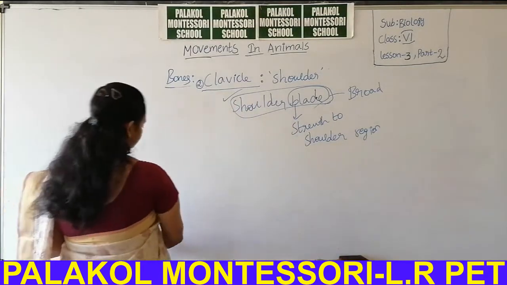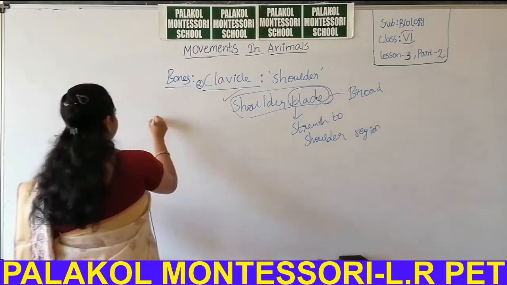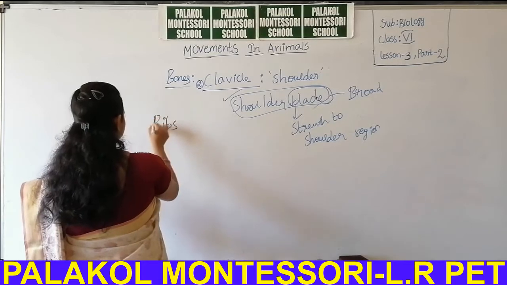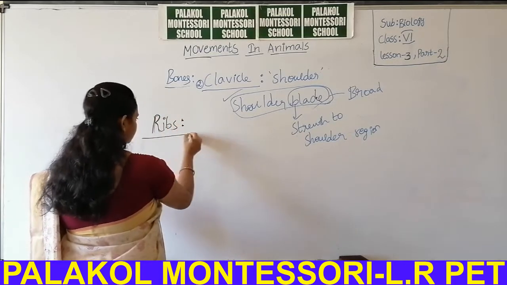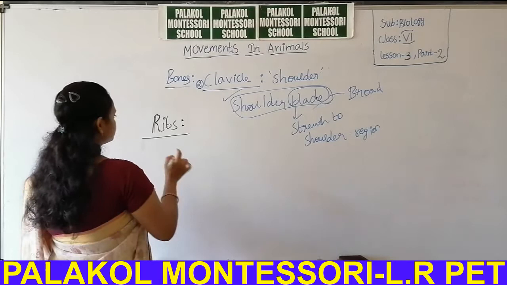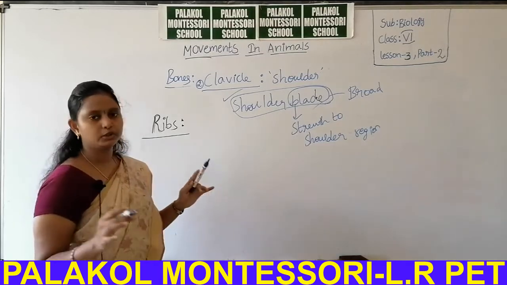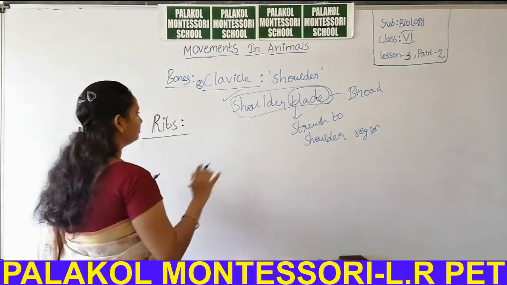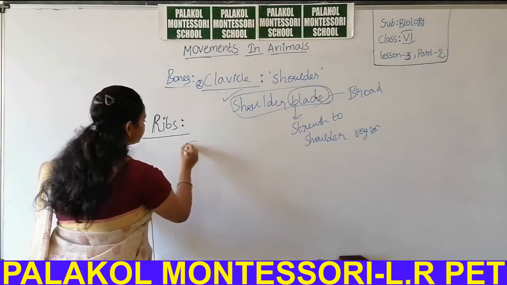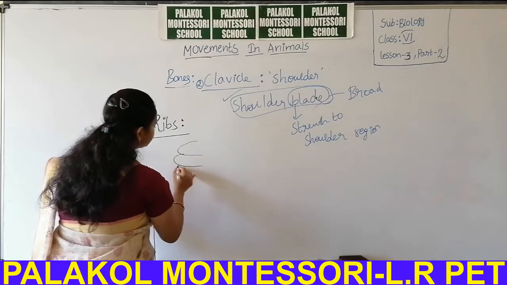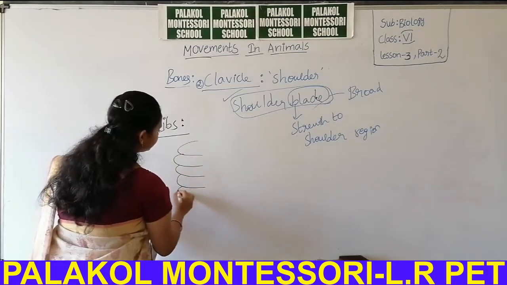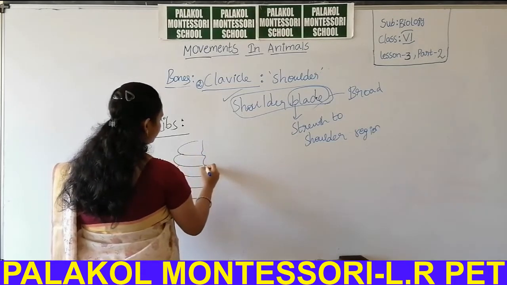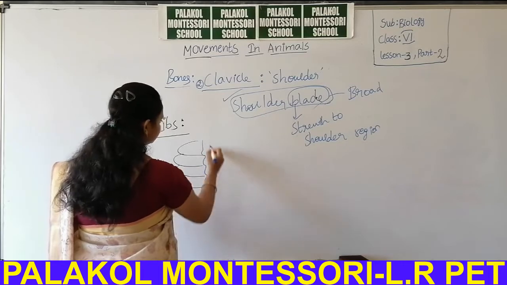Then ribs. Next thing, ribs. What is meant by ribs, students? In the skeletal system diagram I showed, there are some ring-like structures present at the region of the chest, with bone in between them.